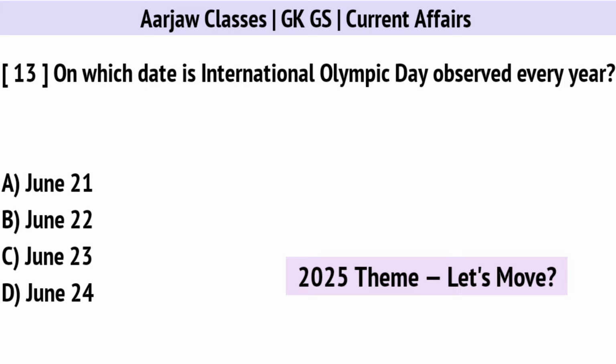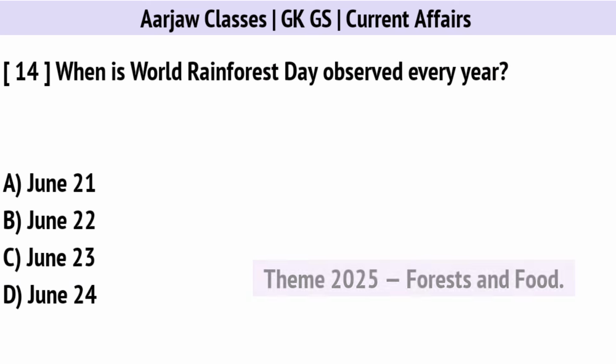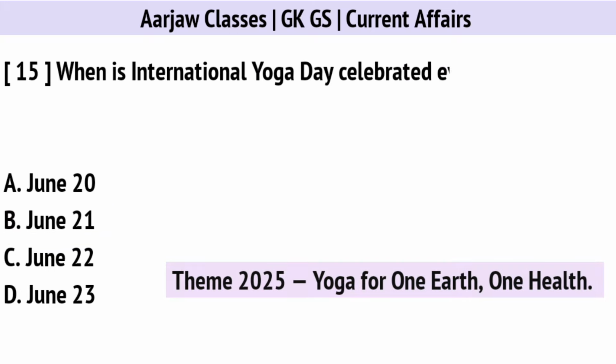On which date is International Olympic Day observed every year? Correct option is C. On 23rd June. When is World Rainforest Day observed every year? Correct option is B. On 22nd June. When is International Yoga Day celebrated every year? Correct option is B. On 21st June.